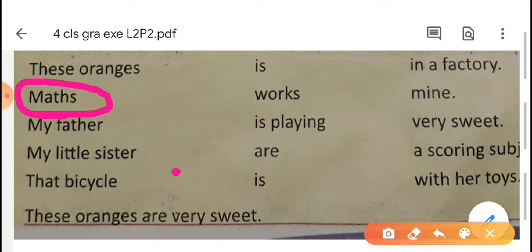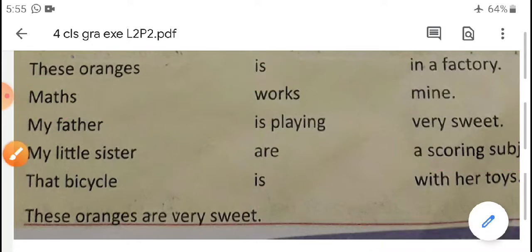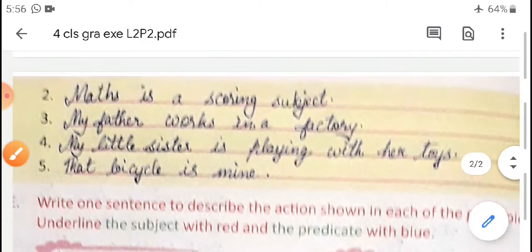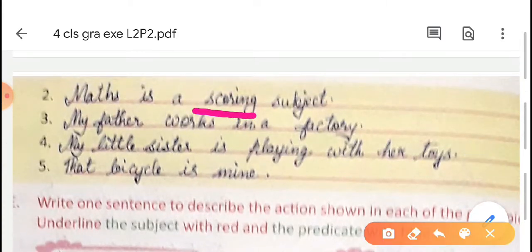So a scoring subject is the right option. So maths is a scoring subject. You have to write the answer on the next page. Maths is a scoring subject. Scoring, spelling SCORING. Scoring.